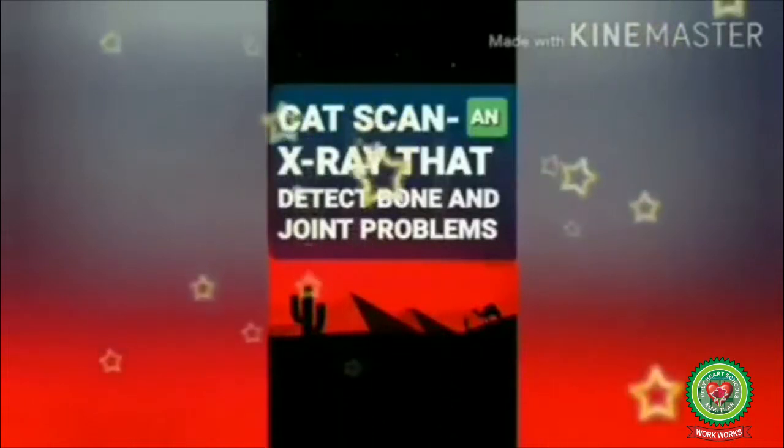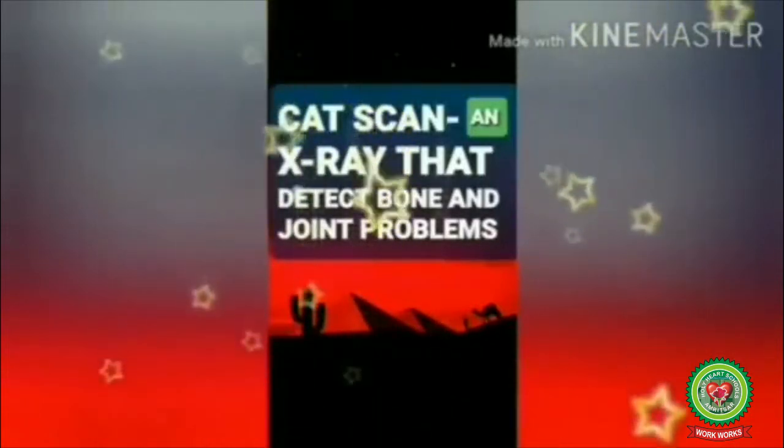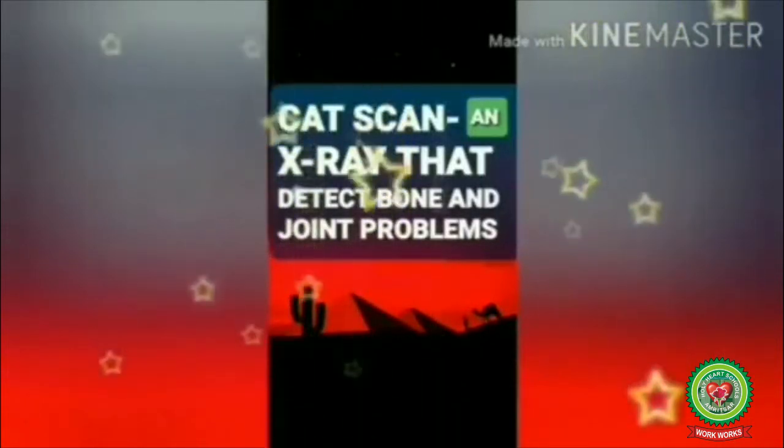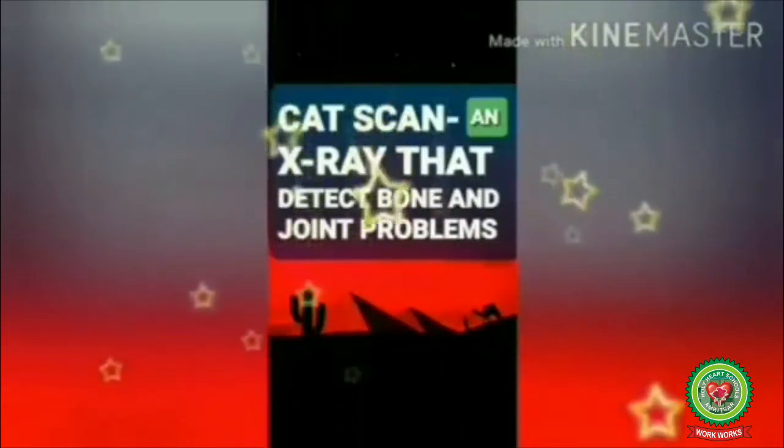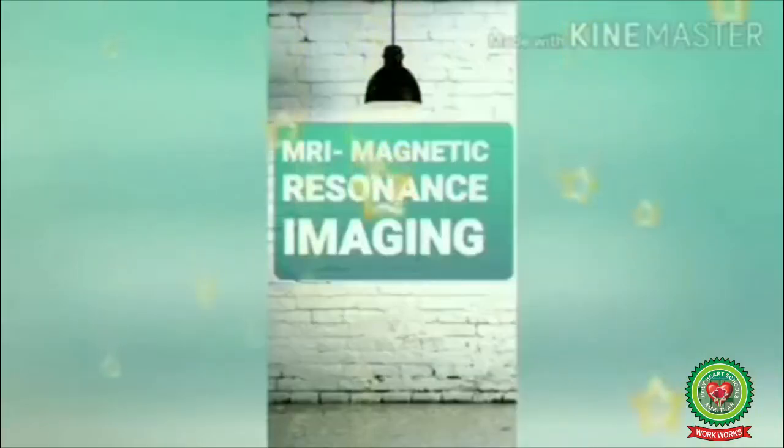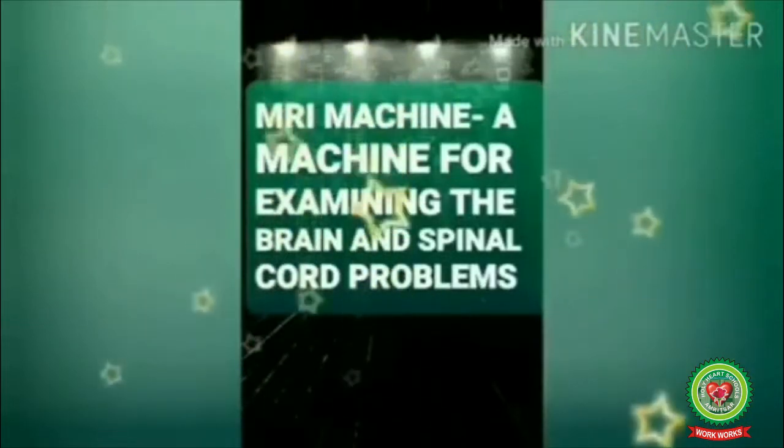Next is CAT scan. It is also called CT scan. It means an X-ray that detects bone and joint problems. MRI stands for magnetic resonance imaging. MRI machine means a machine for examining the brain